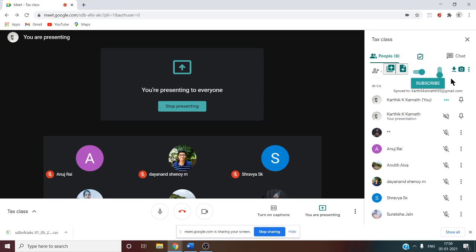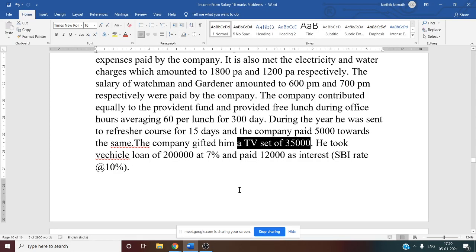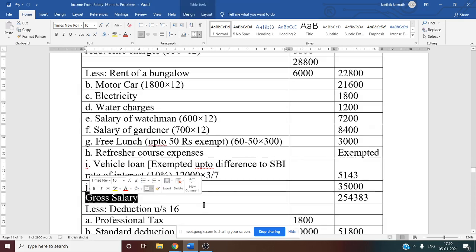Yes. So after that gift, see this gift information TV set. Gift information TV set, that is 35,000. Anything more than 5,000 is fully taxable. So any form of gift more than 5,000 in the form of perquisite is taxable, the entire amount 35,000. Now finally we have to get gross salary. How to get gross salary? Add all the amounts we have written in the outer column.